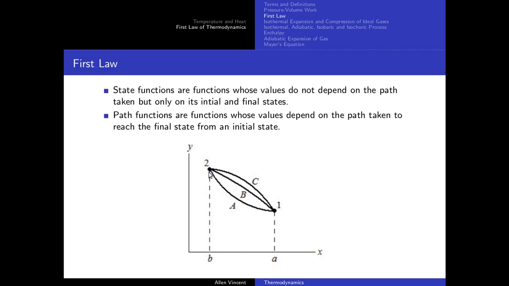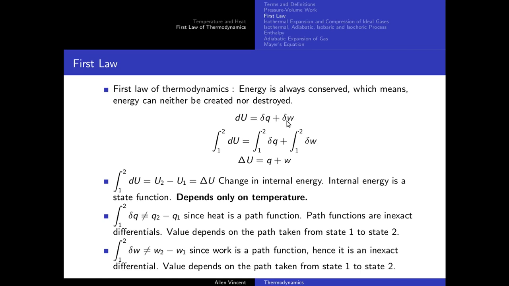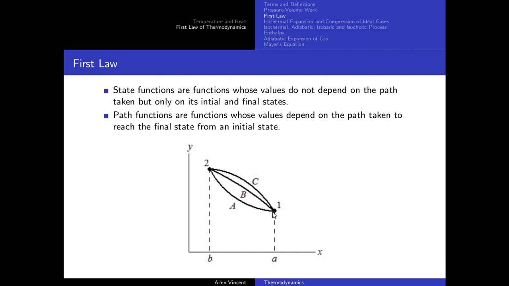But as I said, W and Q are path functions. That's why they've got these deltas. So what is this path function? Let's not look at the math. Let's try to look at the science of it. Now I'm saying that this system is going from state 1 to state 2. Let's say the x-axis is volume, the y-axis is pressure. So it becomes pressure-volume work here when I go from state 1 to state 2. Let's say I go from state 1 to state 2 along path A.